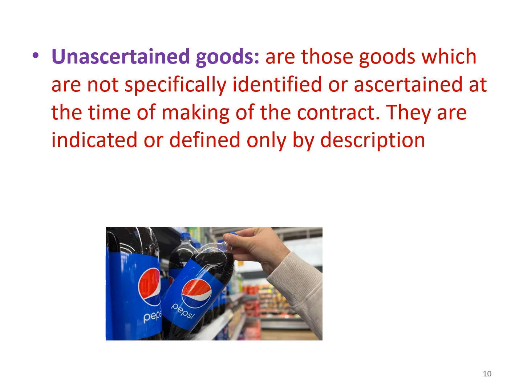If he takes any one Pepsi out of the 100 bottles in the rack, he believes that the product will be the same and he cannot identify a particular bottle out of the 100 bottles. That is a sale of unascertained goods because he does not know which packet is to be delivered. Everything will be the same, but he cannot particularly define the product.